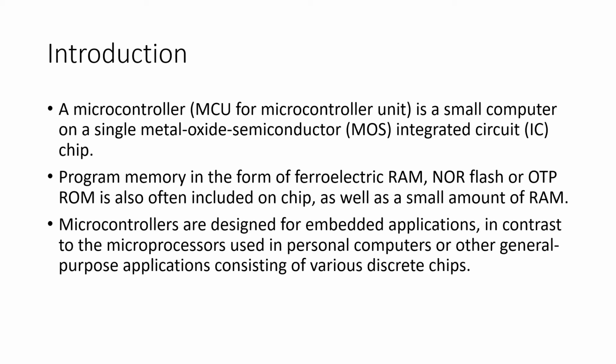A microcontroller contains one or more CPUs, sometimes called different processor cores, along with the memory, and it has programmable I/O peripherals. So you can give the input, you can take the output, and you have got a memory and can be programmed. The program memory is normally in the form of ferroelectric RAM or NOR flash or OTP ROM, often included on the chip, as well as a small amount of RAM.